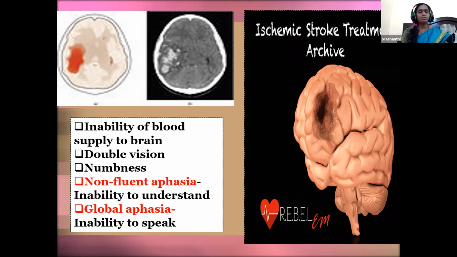Non-fluent aphasia means inability to understand. When people are speaking, they cannot understand what the other person is saying. And global aphasia means inability to speak clearly. So ischemic stroke patients suffer from double vision, and they cannot understand and cannot speak clearly.